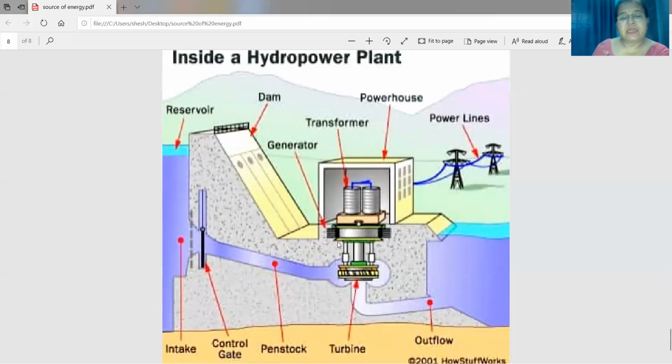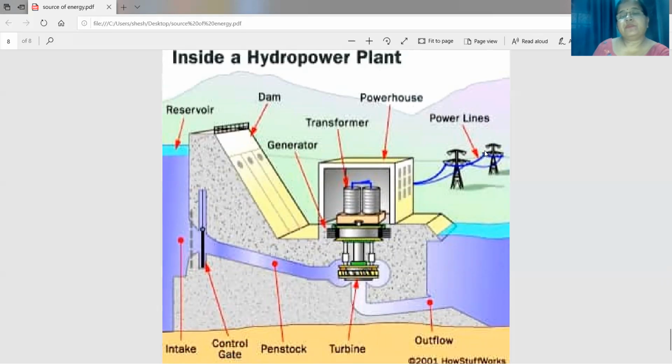This is the turbine, the falling water will rotate the turbine. So when the turbine rotates, what happens? The kinetic energy of water gets changed into kinetic energy of turbine, which in turn rotates the coil of the generator, and electricity is generated, which is sent to the different places of need.